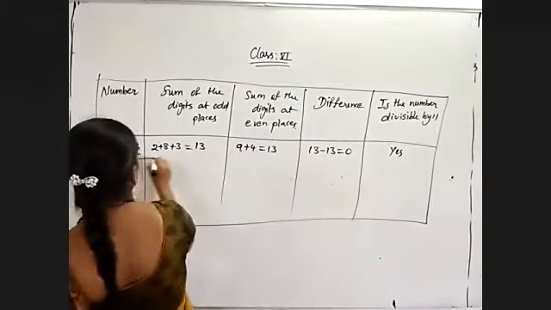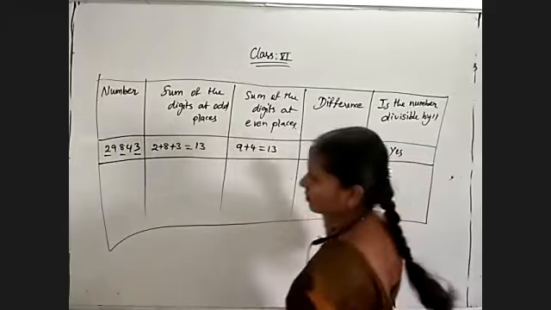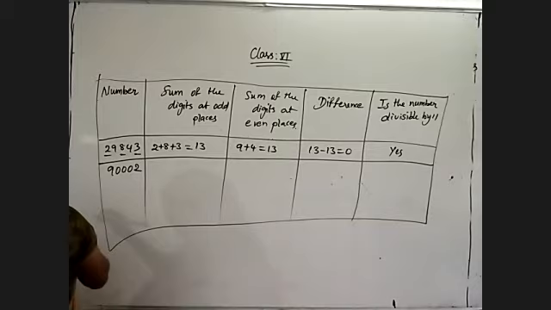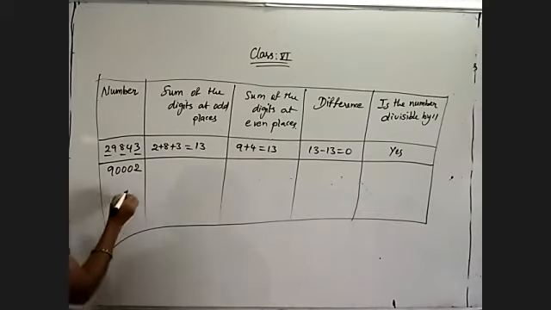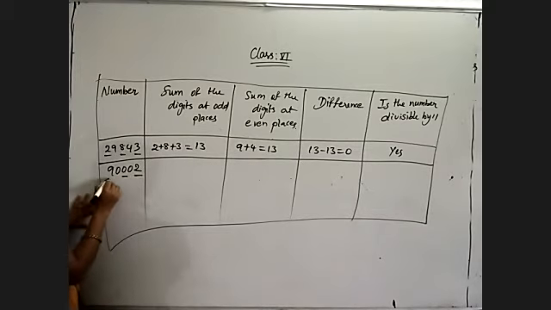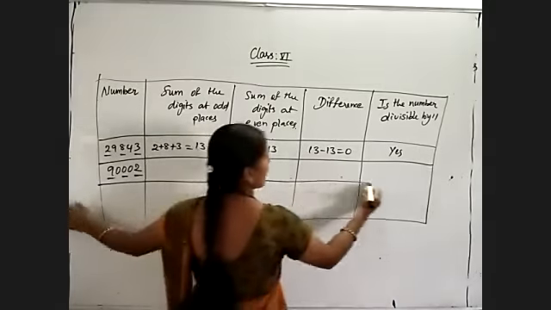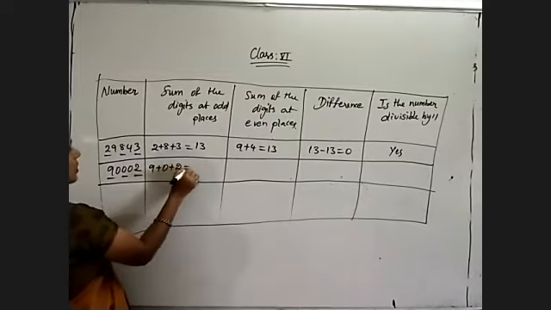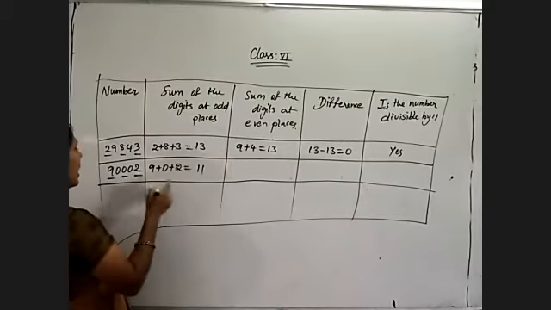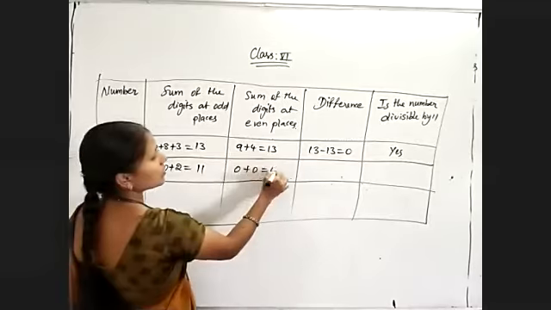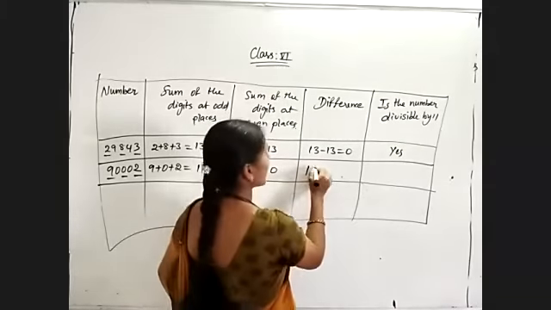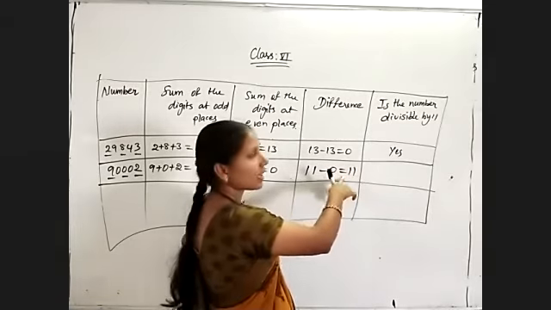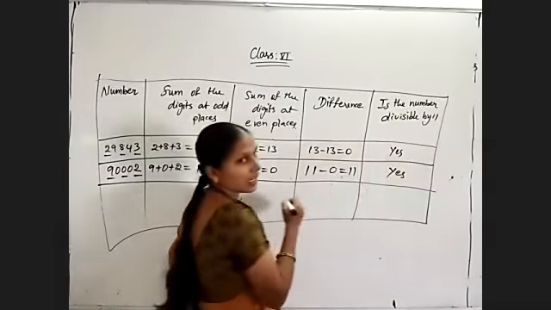Now coming to the second number, 90,002. Here the odd place digits underlined are 2, 0, 9. The sum of the digits in odd places is 9 plus 0 plus 2, which is 11. Even digits: 0 plus 0, which is 0. The difference is the greater number minus the smaller number, that is 11 minus 0, which is 11. So 11 is divisible by 11, and the complete number is divisible by 11.